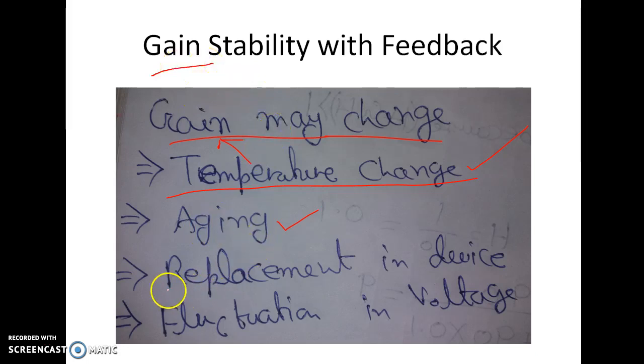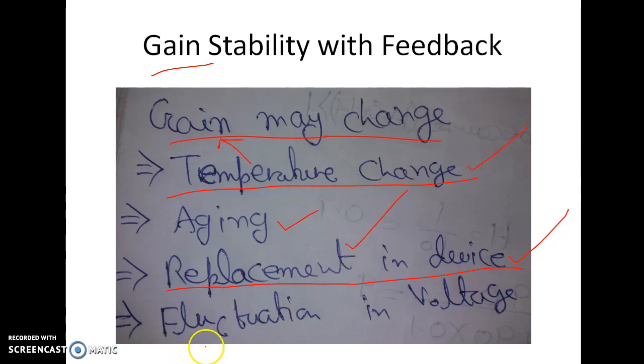Another important reason for change in gain is replacement of a device. Suppose one particular electronic component in an amplifier circuit is not working, then what you do is replace it with another one. The replaced electronic component may not be identical in working to the previous one. So replacement may change some circuit configurations and device applications, and then the gain will change.